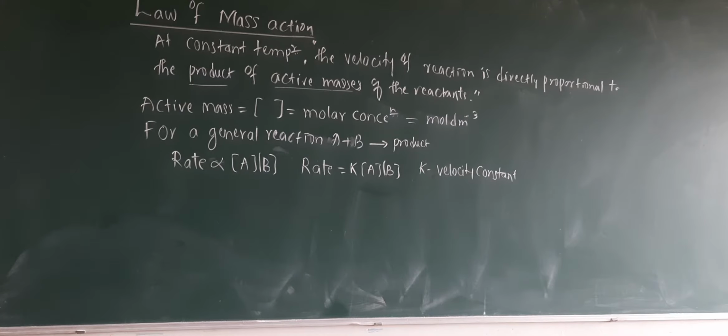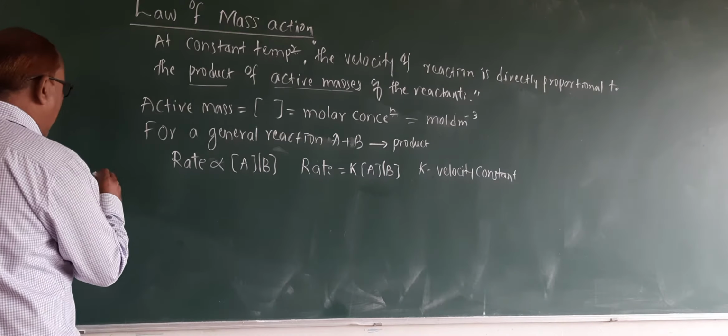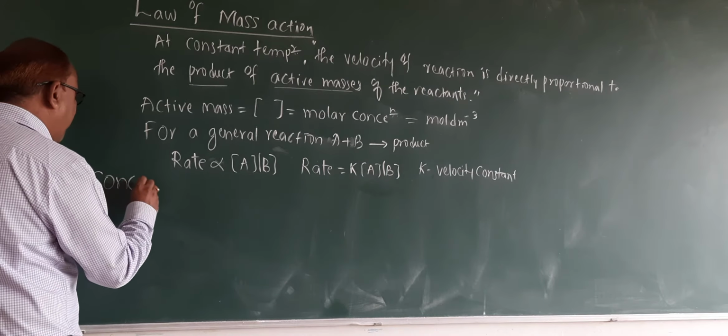Then for a general reaction A plus B giving product, rate is proportional to square bracket A into square bracket B, or rate is equal to K into square bracket A into square bracket B, where K is the rate constant or velocity constant. Now we can have the concept of equilibrium first.